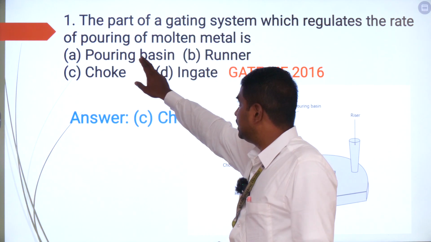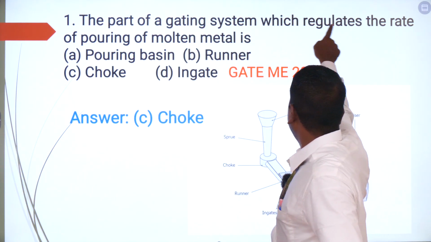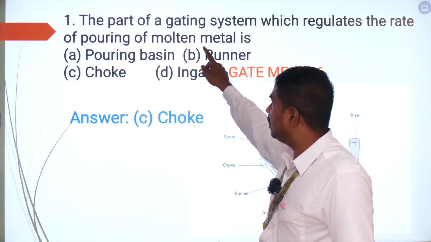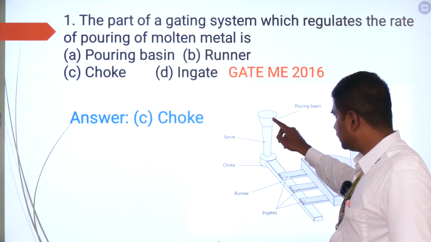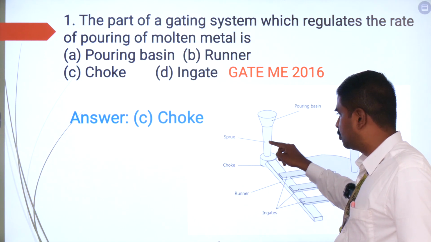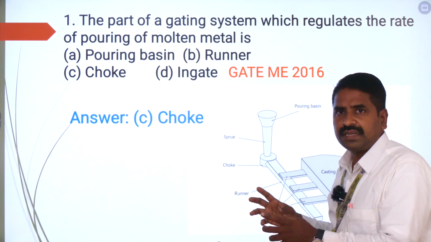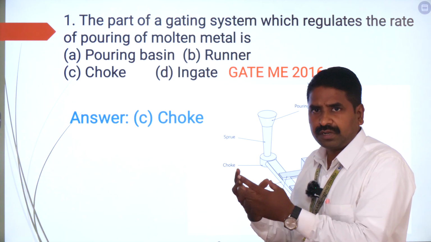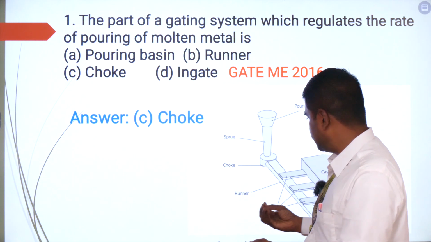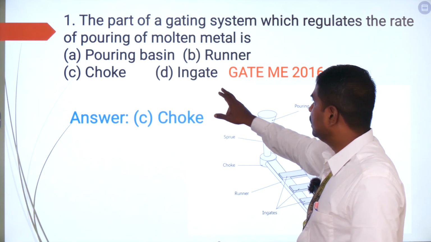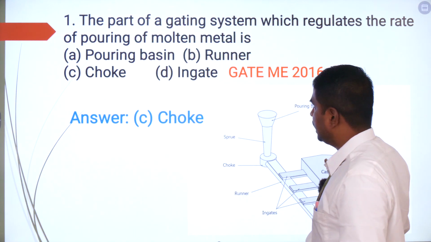Because the pouring basin, as I already told you, acts as a reservoir of molten metal. It is not going to regulate the rate of pouring of molten metal. From the pouring basin, the metal is poured through the sprue, and the choke, as I already told you, acts as a control area, so that it regulates the volume of molten metal poured through the sprue and pouring basin, and then it is transferred to the runner. The in-gates are nothing but they transfer the molten metal from the runner to the mold cavity. That's all.